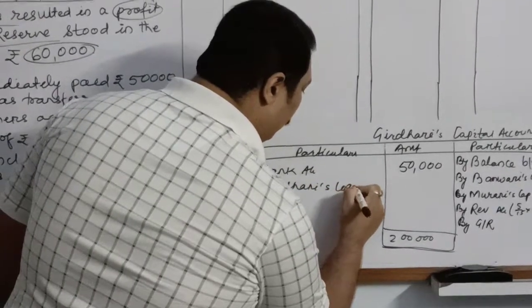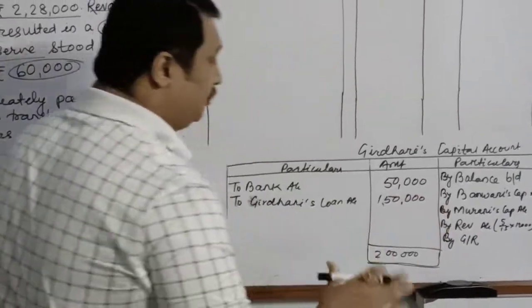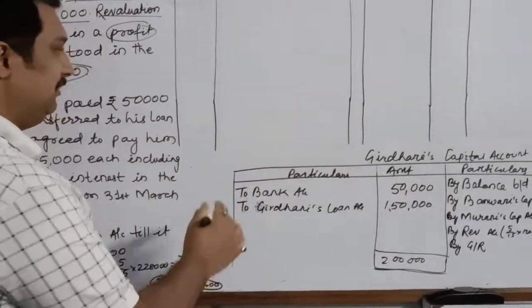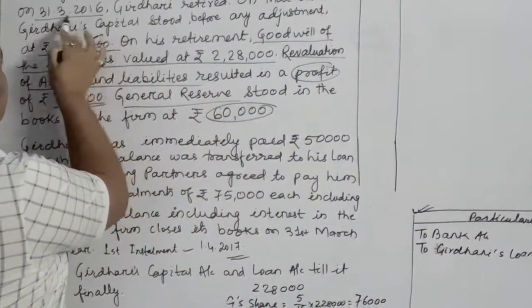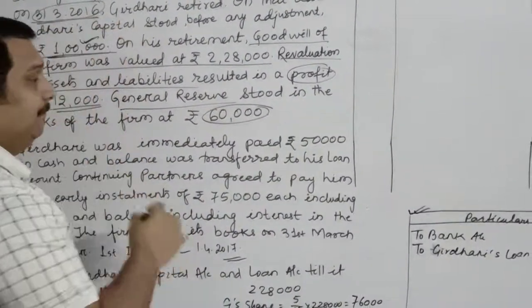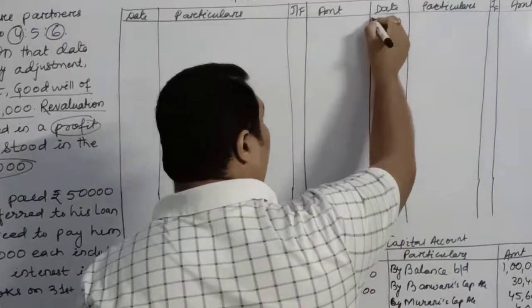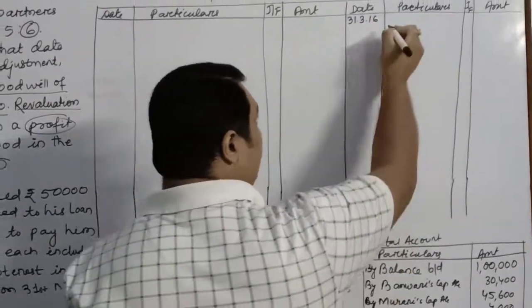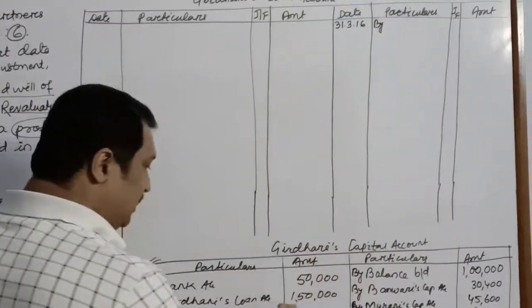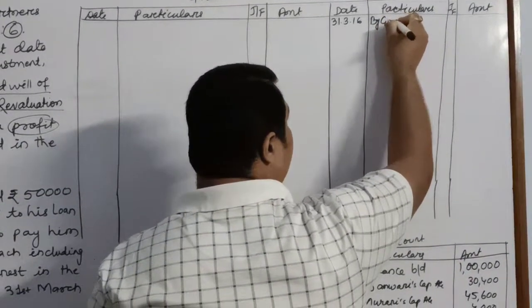Girdhari's loan account, 1,50,000. Children, what you have to keep in mind is that Girdhari retired on 31st March 2016. So while transferring it to the partner's loan account, you will have to transfer it on 31st March 2016 itself. Here you will write "By", as you are transferring from his capital account. So here I will write Girdhari's